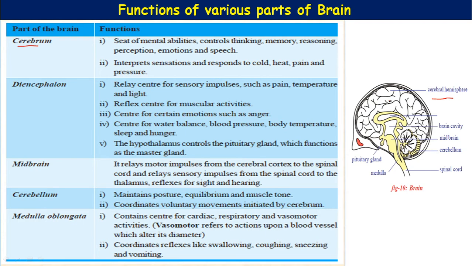The left side of the brain controls right-handedness, spoken and written languages, numerical and scientific skills and reasoning. While the right side controls left-handedness, musical and artistic awareness, insight and imagination.